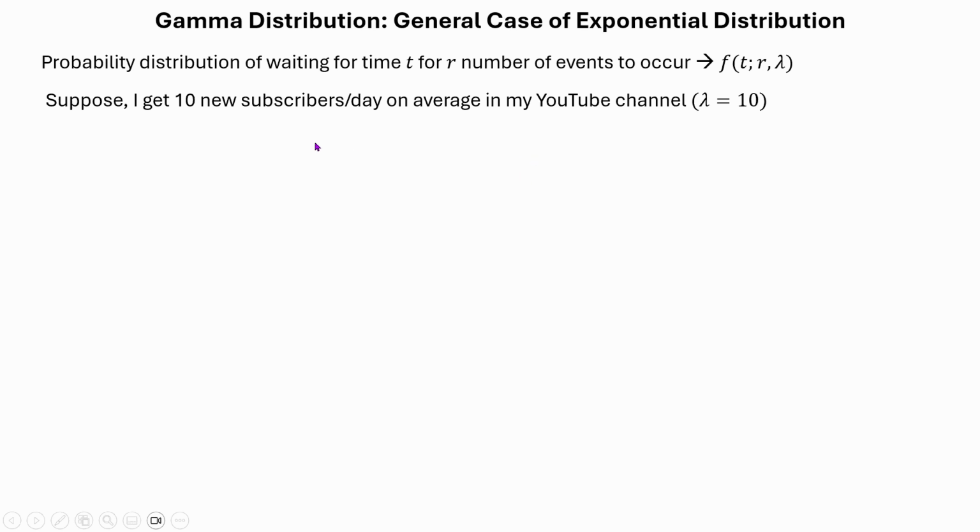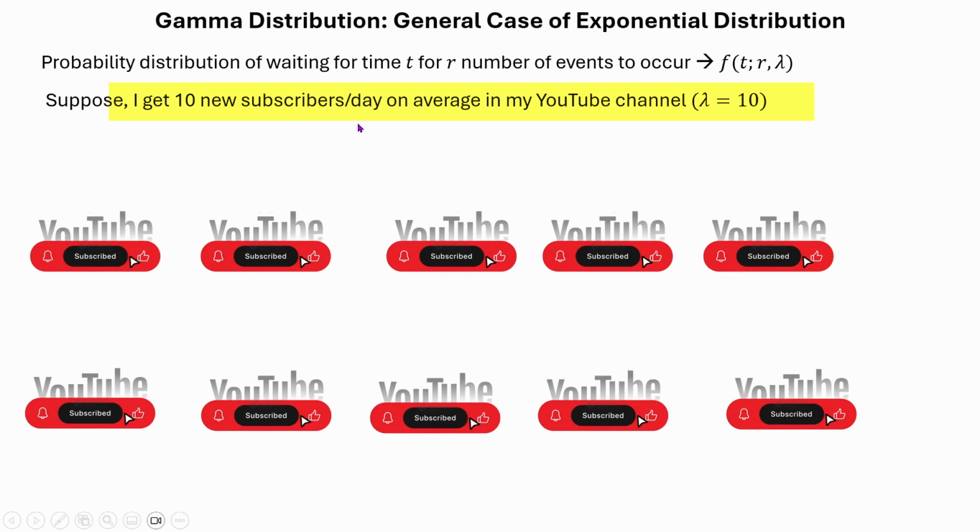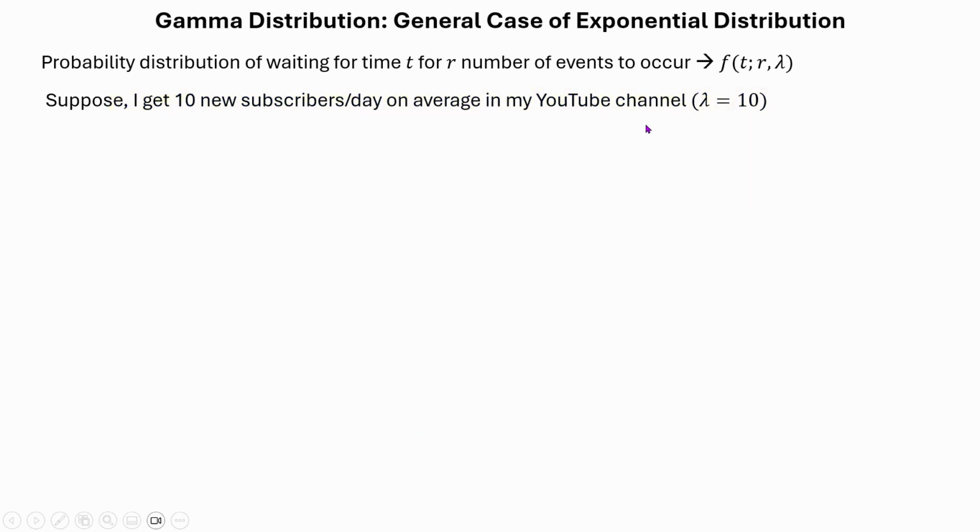Let's say an example. Suppose I get 10 new subscribers per day on average in my YouTube channel. That means lambda is equal to 10 here. What is the probability of getting 5 new subscribers within 2 days? Now this question would actually represent the exponential distribution if we would mention only one new subscriber. But this is now the gamma distribution because we are mentioning 5 new subscribers.